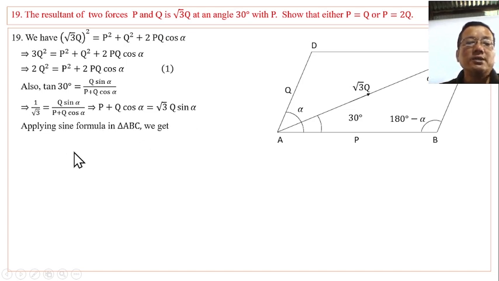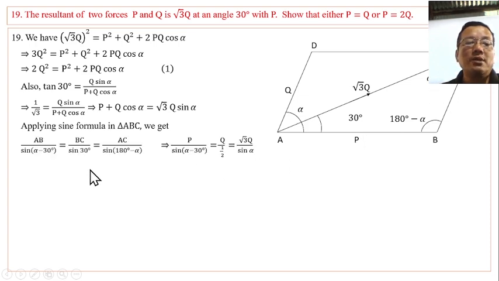Applying sine formula in triangle ABC. The sine formula says the sides are in the ratio of the sines of the corresponding angles. In triangle ABC, side AB is the sine of this angle, side BC, which is Q, is the sine of angle 30, and side AC is the sine of this angle, 180 degree minus alpha.